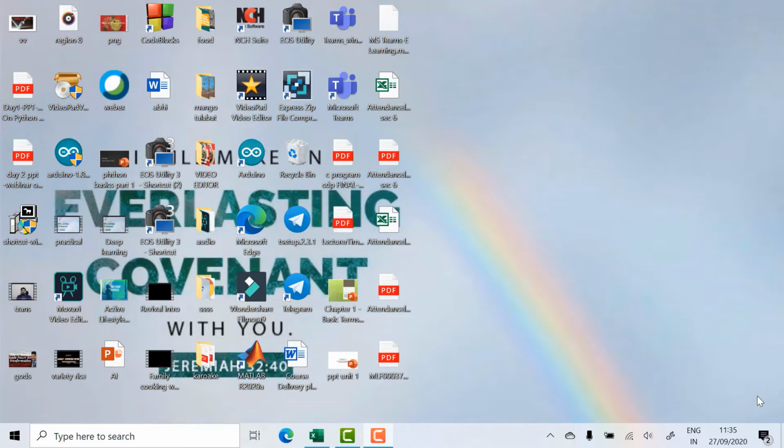Hi all, today we are going to see how to download Codeblocks with the compiler, and that's an easy process we are going to see today. Come, let us see how to do it.